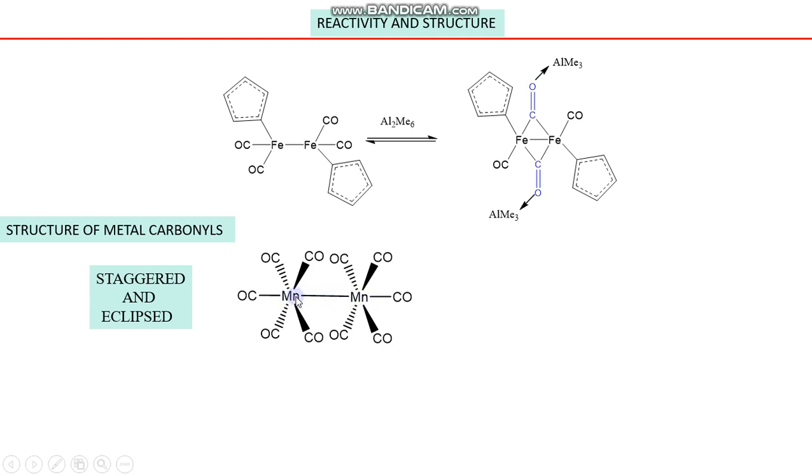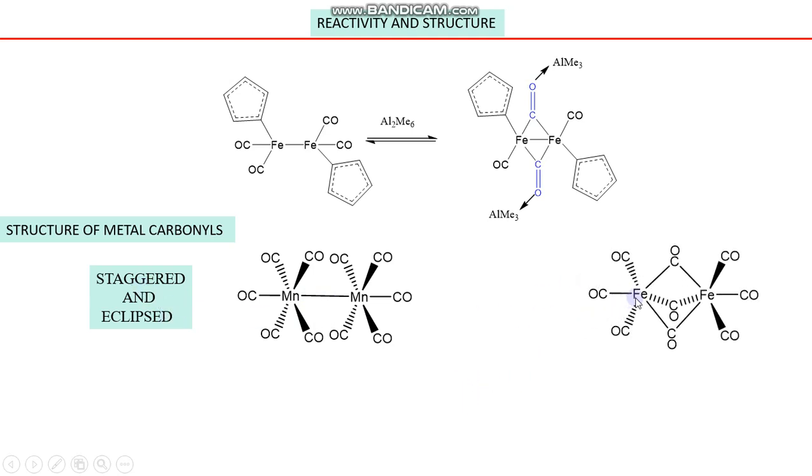This is a bimetallic species, and if these bonds are superimposable on each other, then the structure is called eclipsed, and if they are staggered, then the structure is called staggered. Consider the Newman projection. So the structure can be eclipsed or staggered, as you have discussed in organic chemistry.